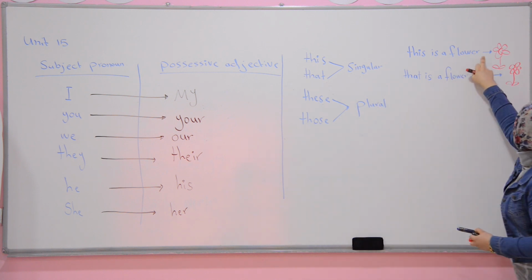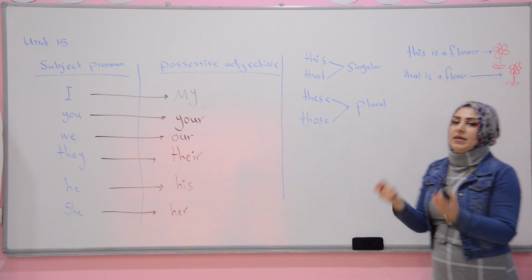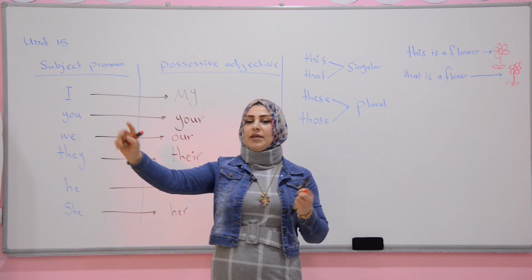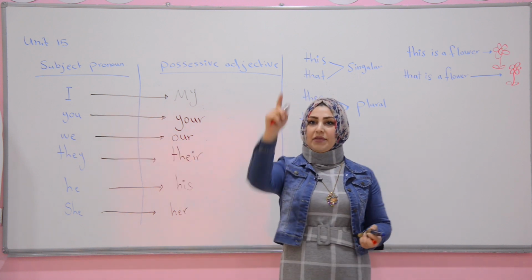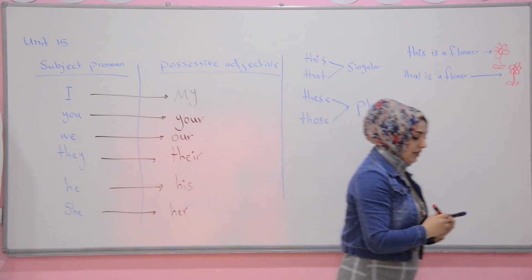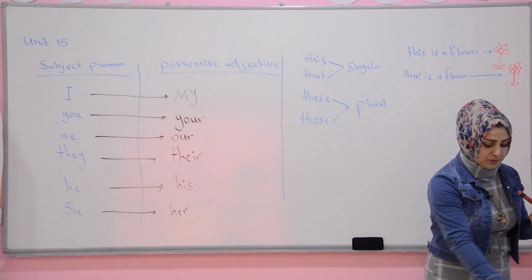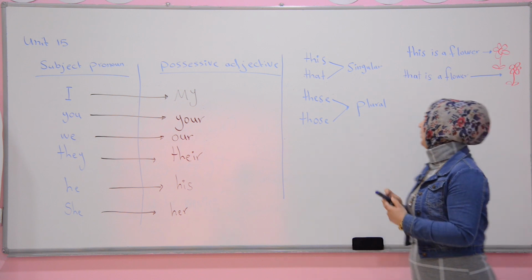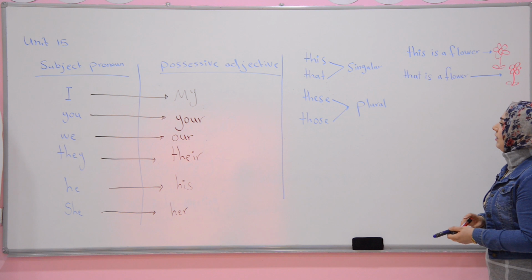But this one means something near to us. That is a desk. That is a door. That is a window, okay? This is my laptop. This is a table. This is a chair, okay?